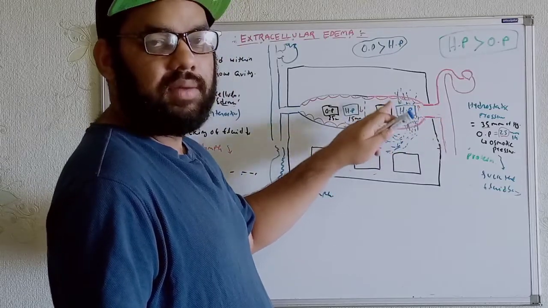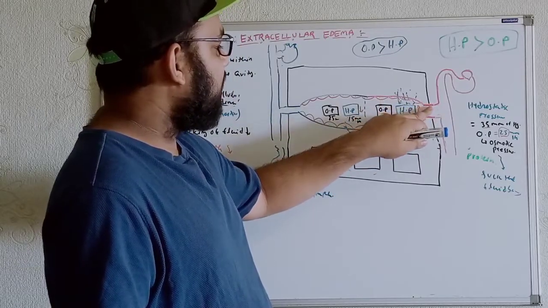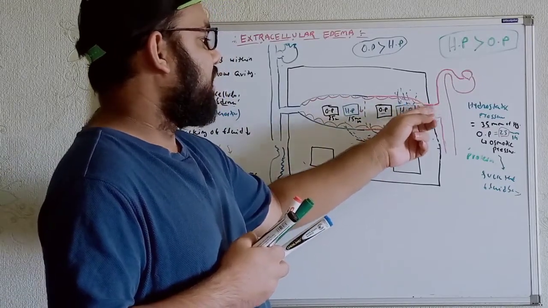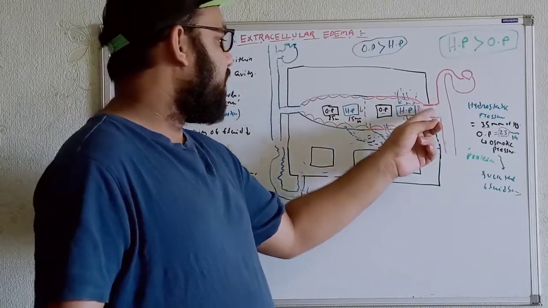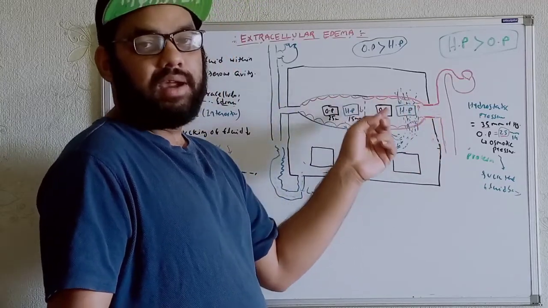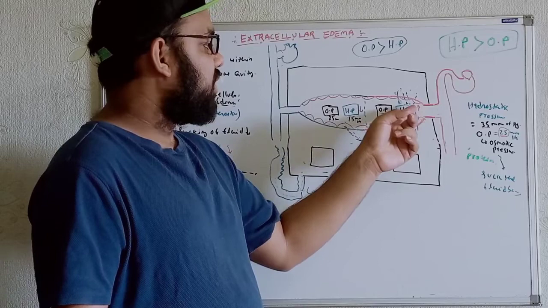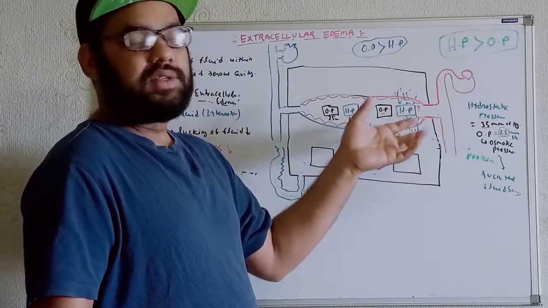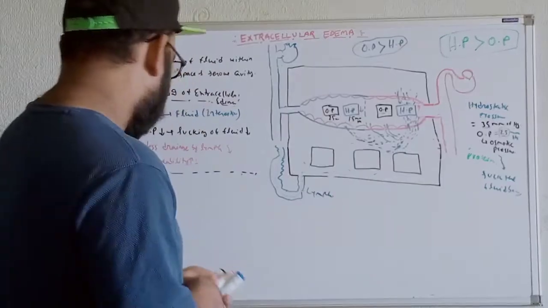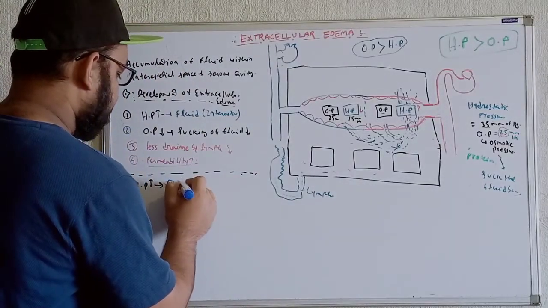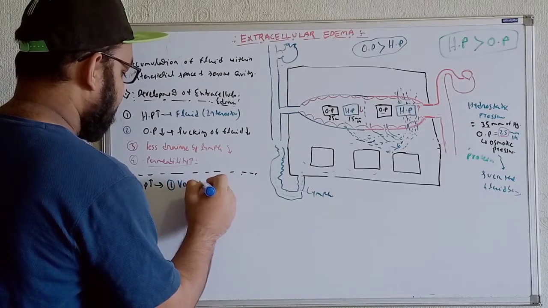So whenever we get vasodilation, more fluid goes into the microcirculation. I am repeating once again: with vasodilation, more fluid will reach the microcirculation. Whenever more fluid goes to these regions, it is easy to understand that the hydrostatic pressure will increase. So the first reason is vasodilation.